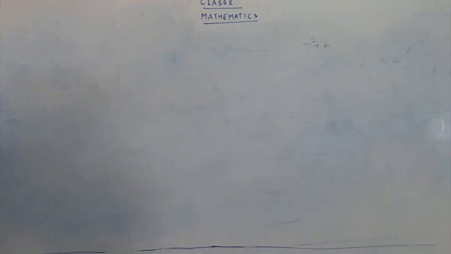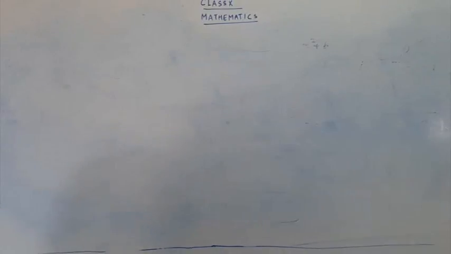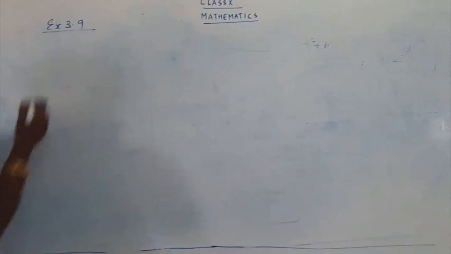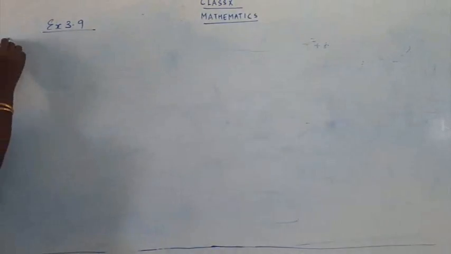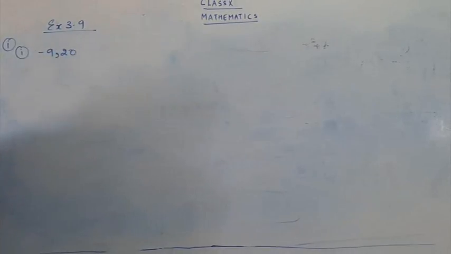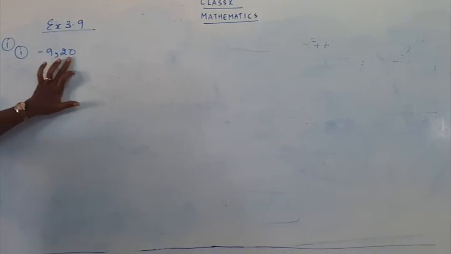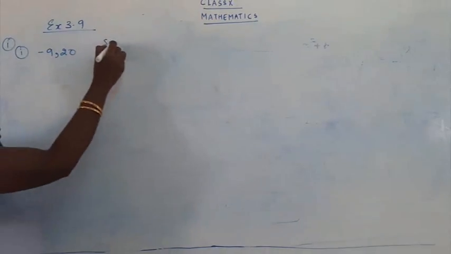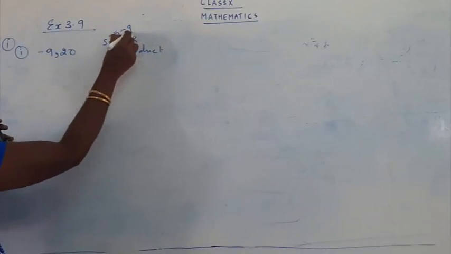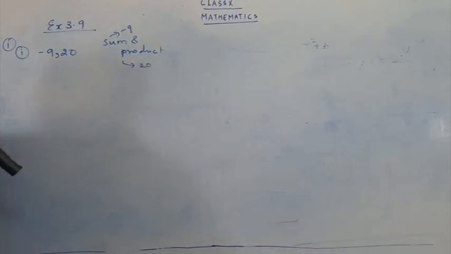They have given you 4 sums there, so we'll do the first part. Exercise 3.9, question number 1, first subpart: minus 9 comma 20. Sum and product are given. That means the first number is the sum and the second one is the product. So minus 9 is the sum and 20 is the product.